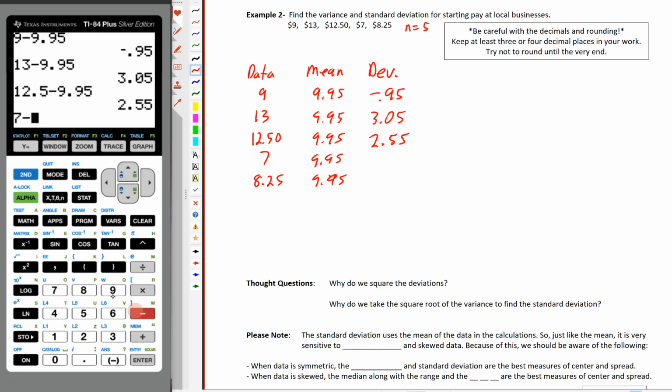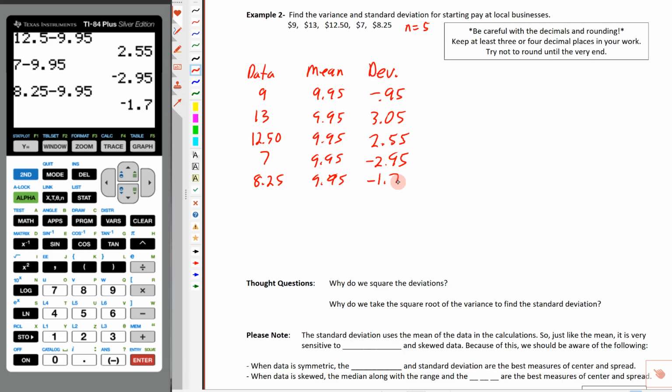So we'll do 7 minus 9.95. We end up with negative 2.95. Okay, and then the last one, 8.25. And let's see, we're going to subtract the mean, 9.95. Hit enter, and we get negative 1.7, which makes sense because this one's below the mean. So this is negative 1.7.